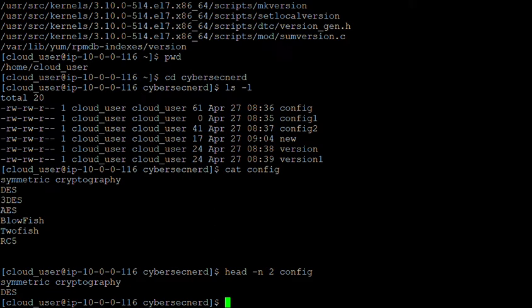Similarly, take an example if you want to see the last two lines of this particular file. Like in most of the log files, you are only interested in the most recent logs getting generated or getting forwarded, right? So let's say tail. Let's see only the last two lines of this particular file, config.